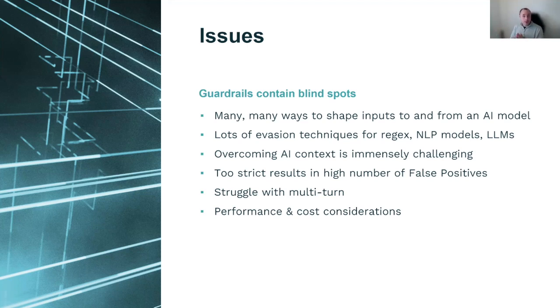Another issue we've come across is if you have a very strict guardrail, which some companies do to make sure they're being secure, it can result in a very high number of false positives. Even very innocuous instructions to an AI can be rejected. So that balance is very, very key.